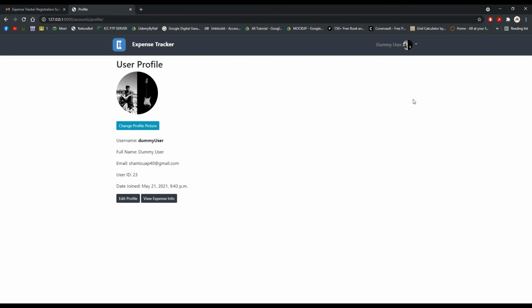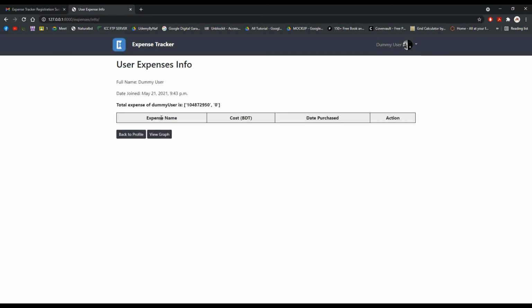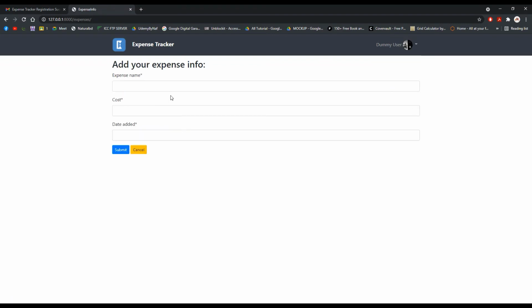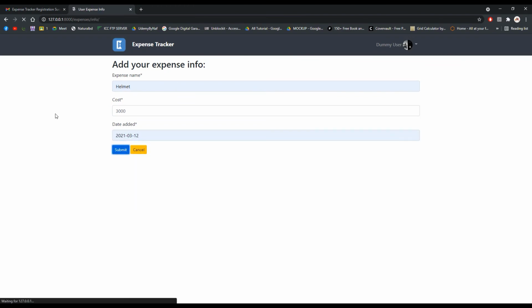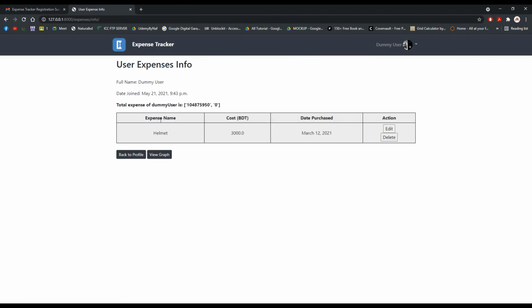And now let's add some expense info. Let's see if there is any expense info. There is no expense info, so let's add some. An expense like helmet, cost is 3000, and the date is something like this, and let's submit. Yeah, you can see the data is added into the table, and let's see if the graph is generated.